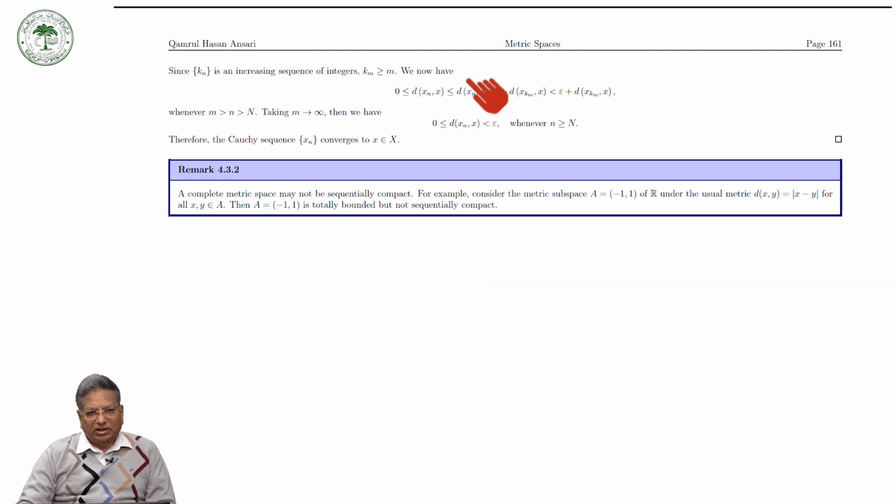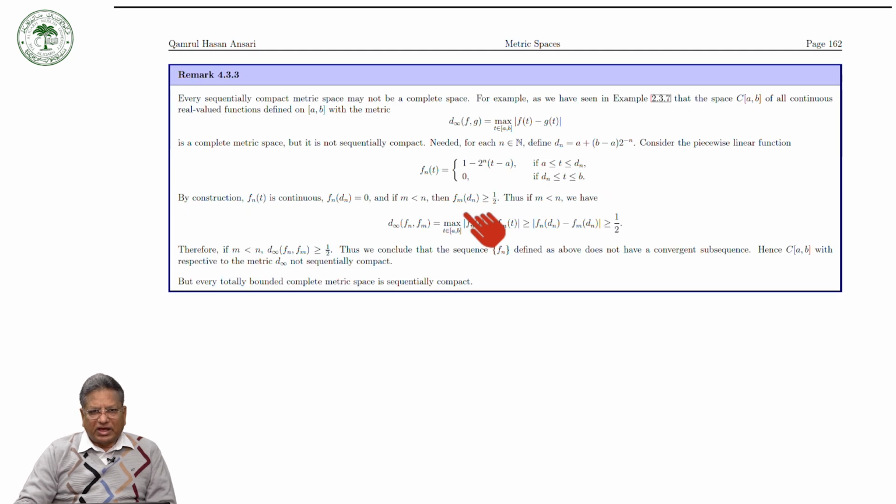So, let us see. Here is the first remark, which says that a complete metric space may not be sequentially compact. For example, consider the metric subspace A, the open interval (-1, 1) of R, with respect to the usual metric. Then we see that A is totally bounded but not sequentially compact.